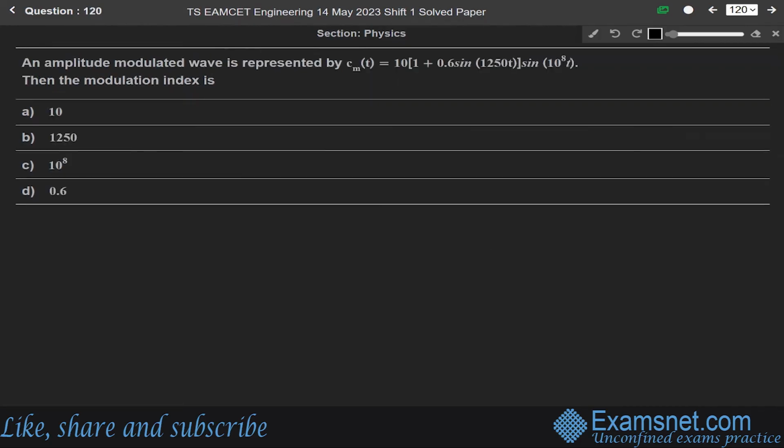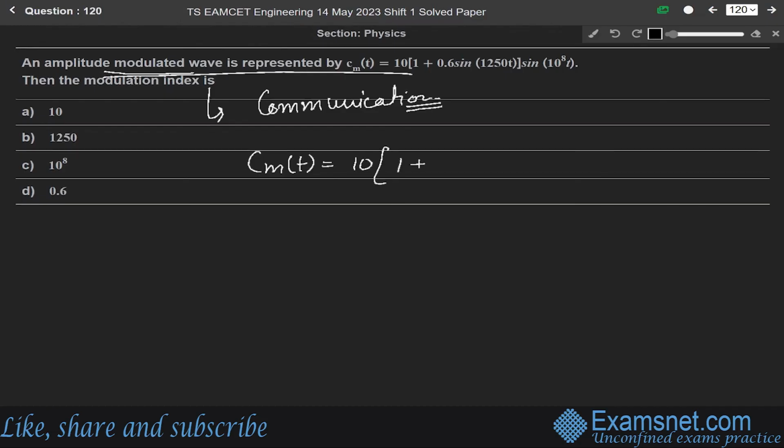Okay, now next question 120. An amplitude modulated wave is represented by CMT equals to 10, 1 plus 0.6 sine 1250 t sine 10 to the power 8 t. Then we have to find the modulation index. So this question is from the chapter of communication system. So we are given the amplitude modulated wave as CMT is what? 10, 1 plus 0.6 sine 1250 t into sine 10 to the power 8 t.